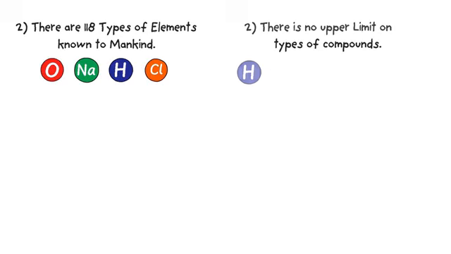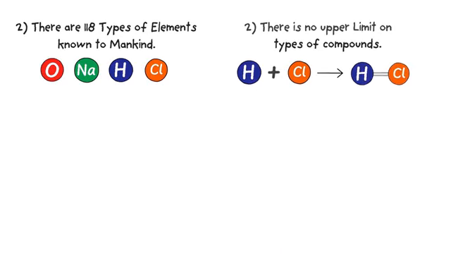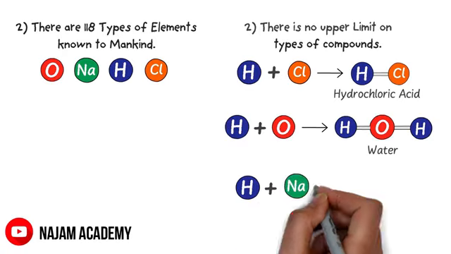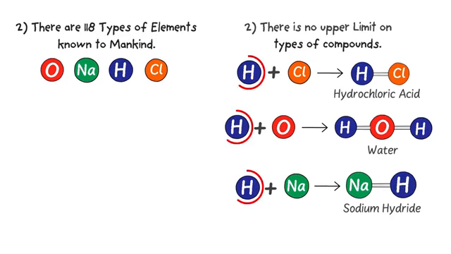For example, when hydrogen and chlorine combine together chemically, they form HCl or hydrochloric acid. When hydrogen and oxygen combine together chemically, they form H2O or water. Also, when sodium and hydrogen combine together chemically, they form sodium hydride. Thus, we learn that the same atom of hydrogen chemically combined with other elements form different compounds.